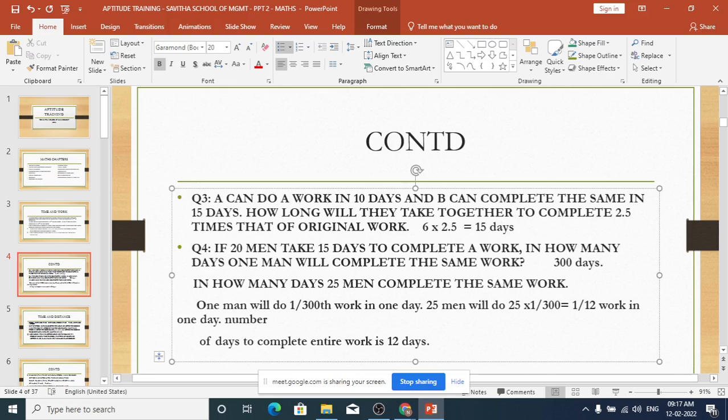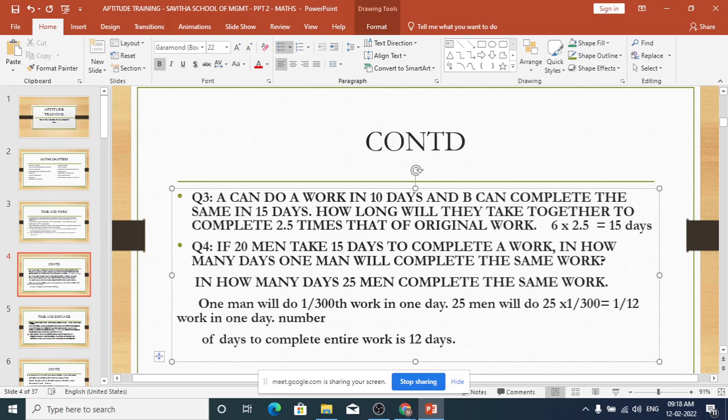Right? Is it okay? Is it correct? Is the answer correct? 15 is correct? Are you getting that? Okay, I think you must have got it. Go to the next one. If 20 men, or can anybody read this? Yes, gentlemen who has answered this 6, can you read the second question? Fourth question, rather. Yes, sir.